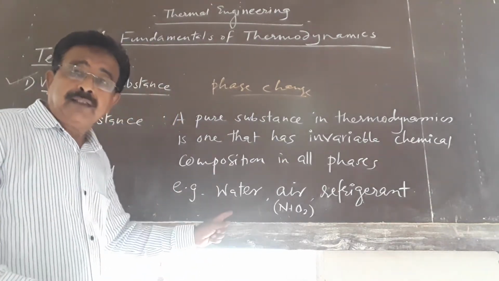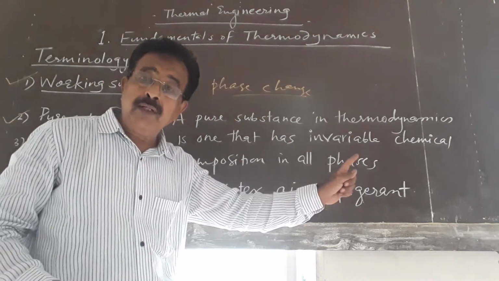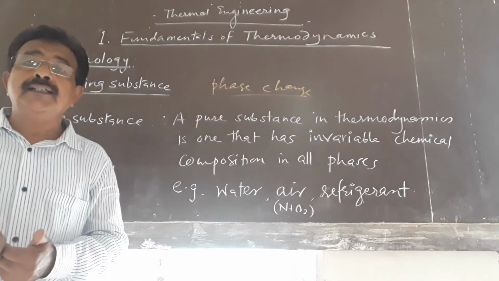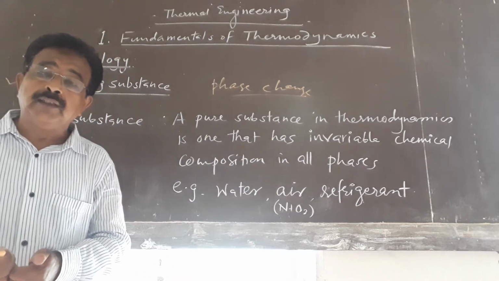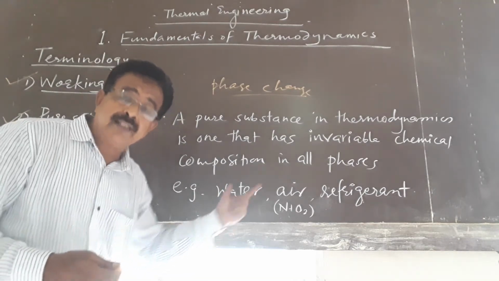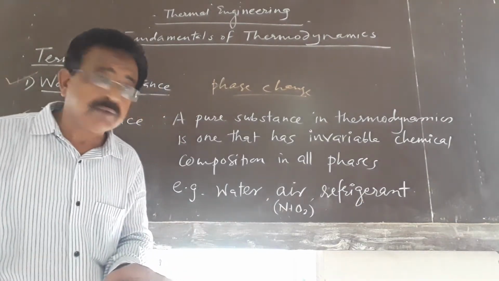For example, water. After heating the water, steam can be formed, and after condensation of the steam, we again get water. That means the chemical composition of water and steam is the same. That's why we say water is a pure substance.